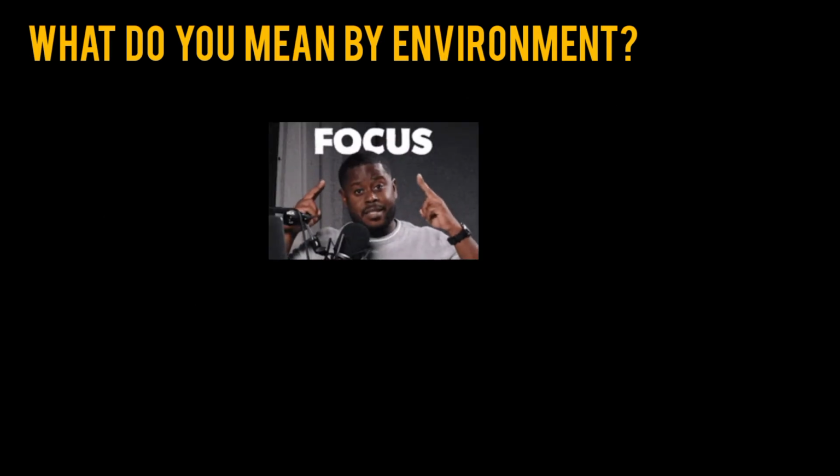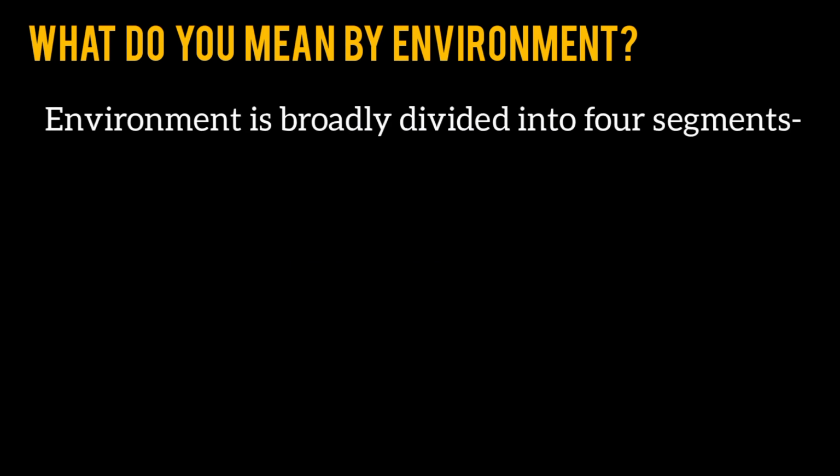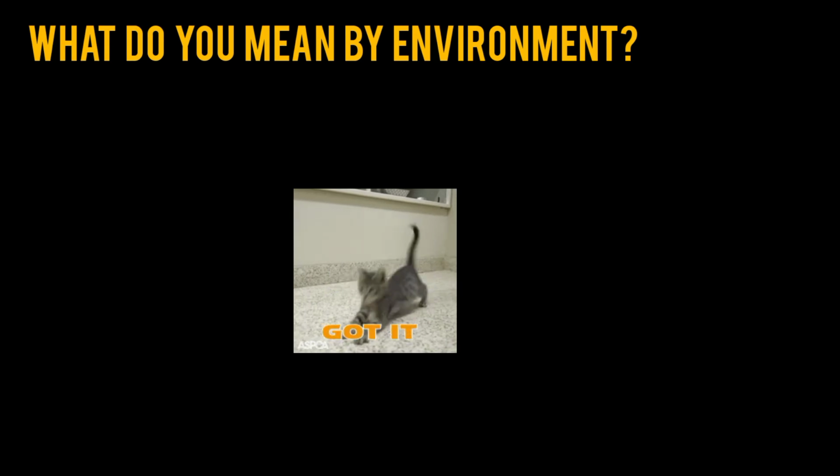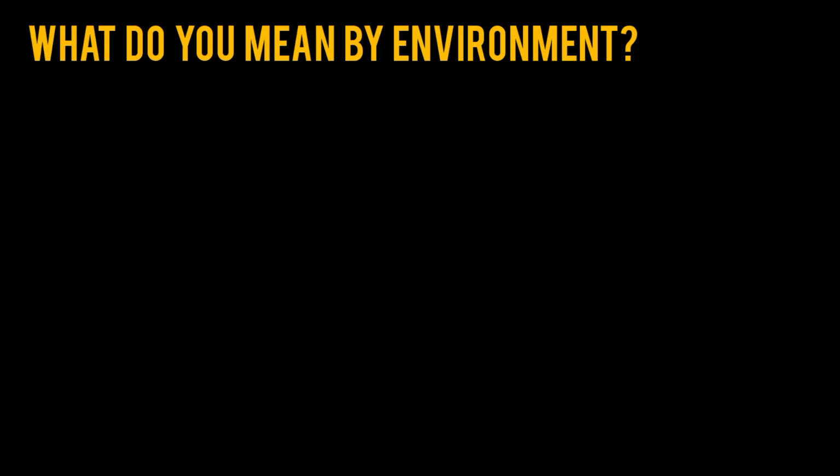Every single living organism is totally dependent on the environment to fulfill their basic needs. A healthy environment is very much important for the well-being of all the organisms. Since the environment consists of both biotic and abiotic components, therefore, the environment is broadly divided into four segments, namely atmosphere, hydrosphere, lithosphere and biosphere. Now let us discuss these segments.